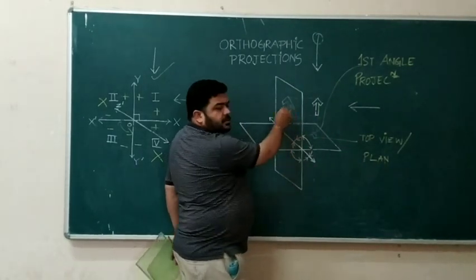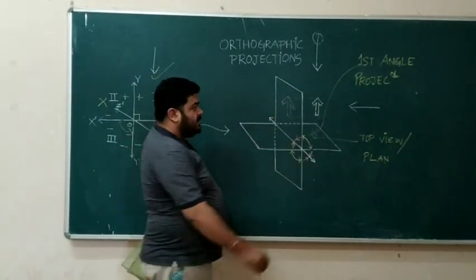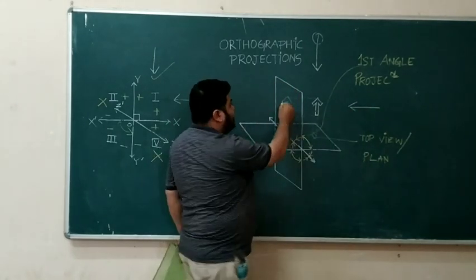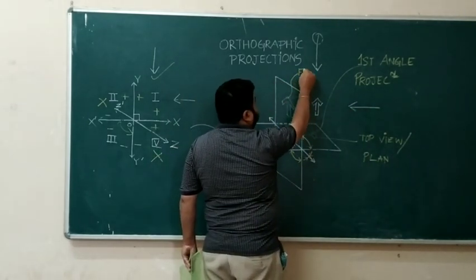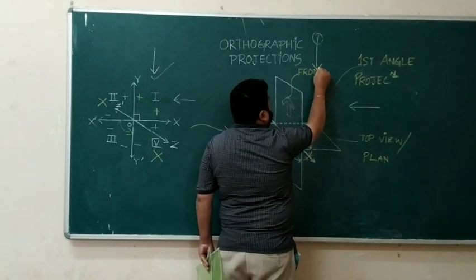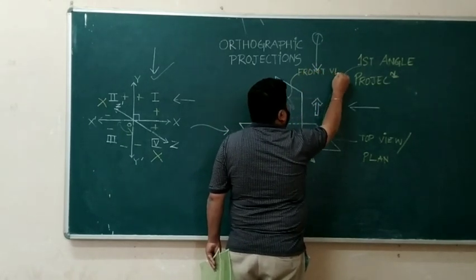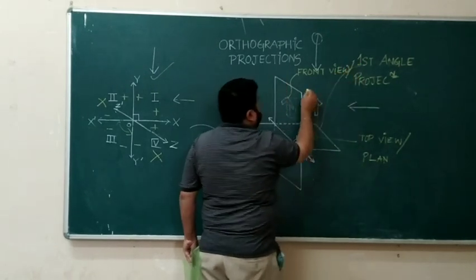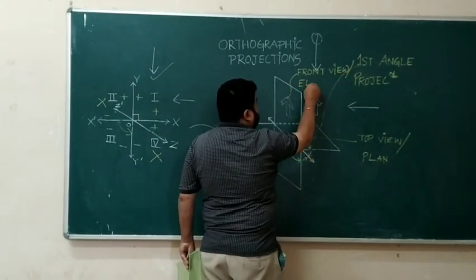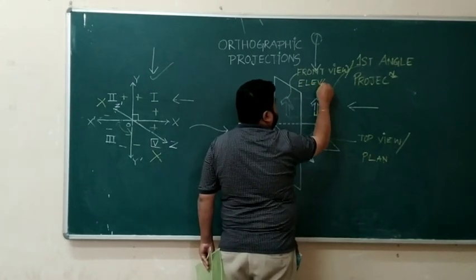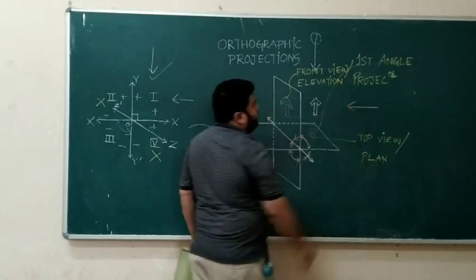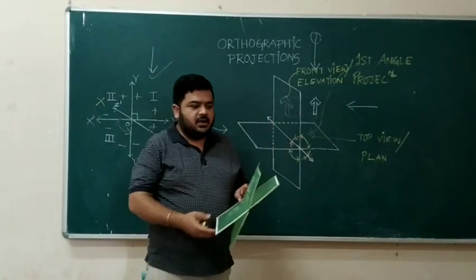And the image formed here on the vertical plane, since you are looking at it from the front, is known as the front view, or we call it elevation.